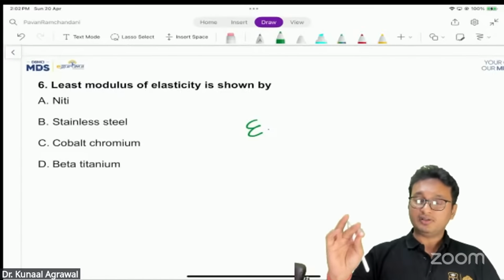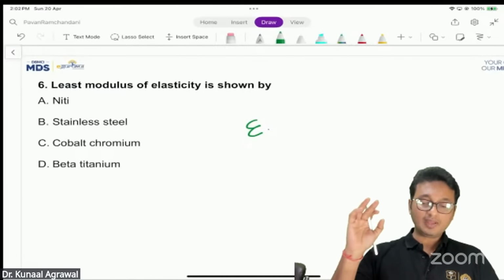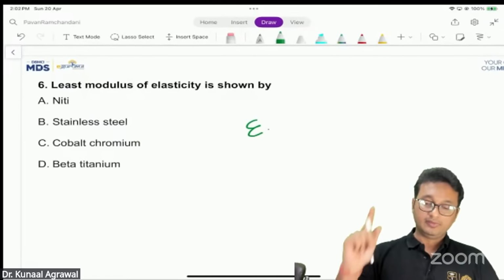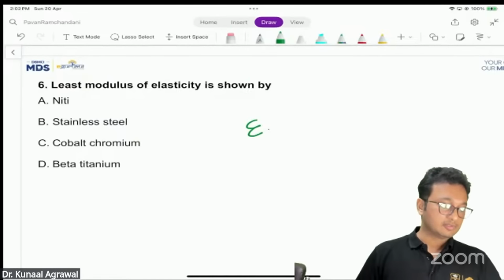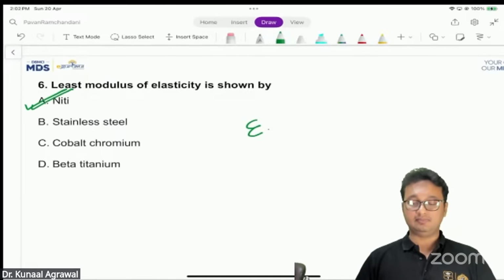We want a wire which is easy to attach to the bracket, which is flexible. So we want a wire with a lesser modulus of elasticity in the beginning of the treatment. So the least modulus of elasticity is shown by which wire? Absolutely, every one of you is right. The correct answer is nickel titanium.